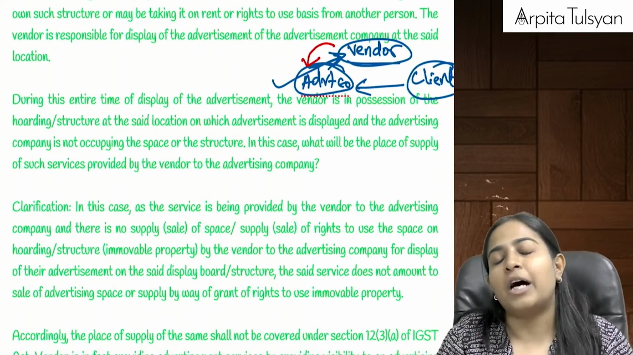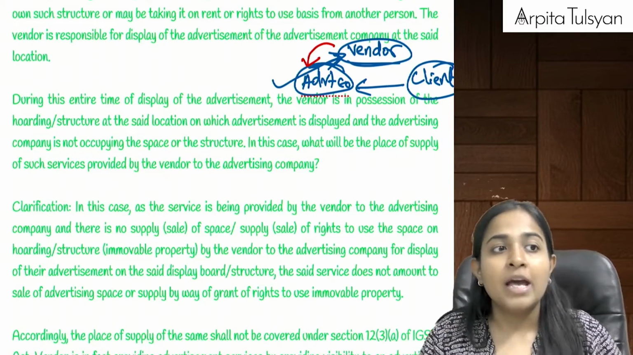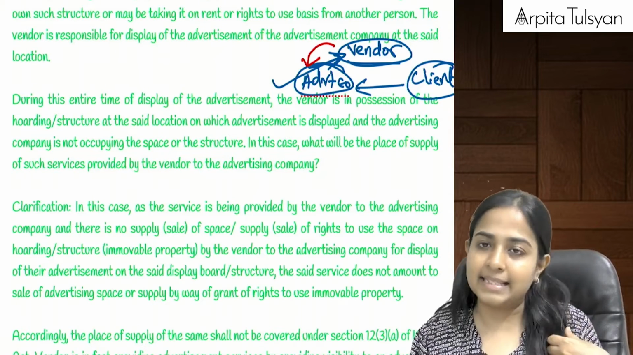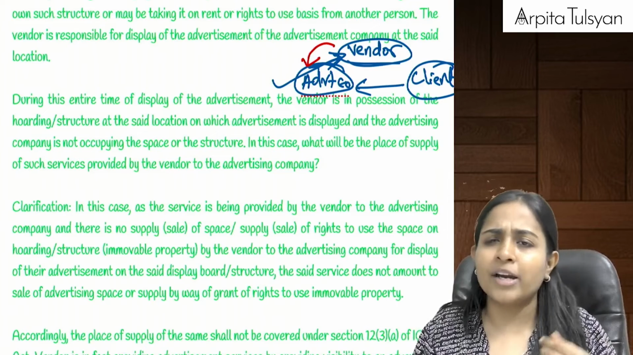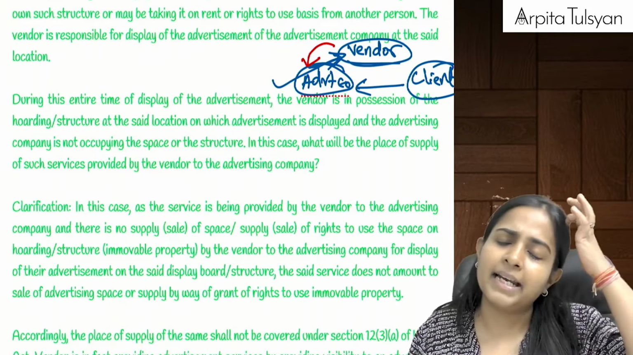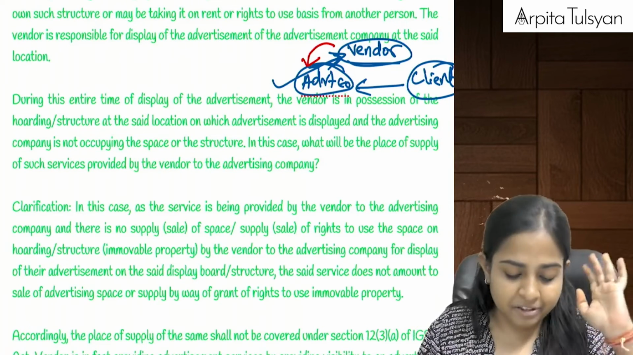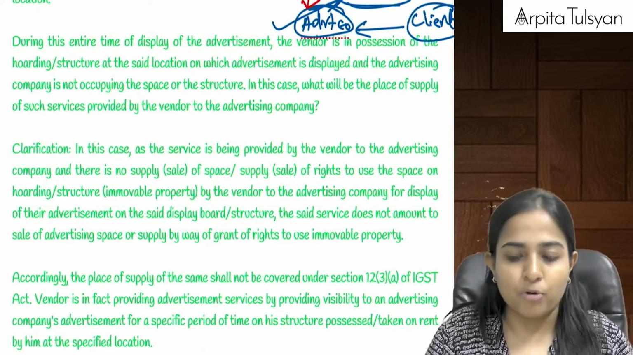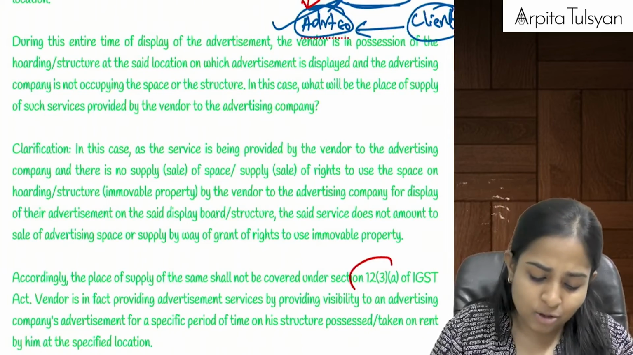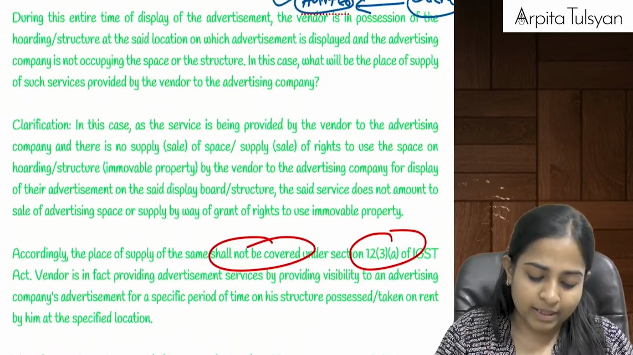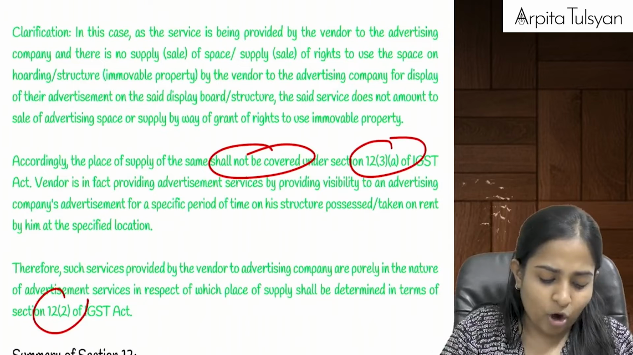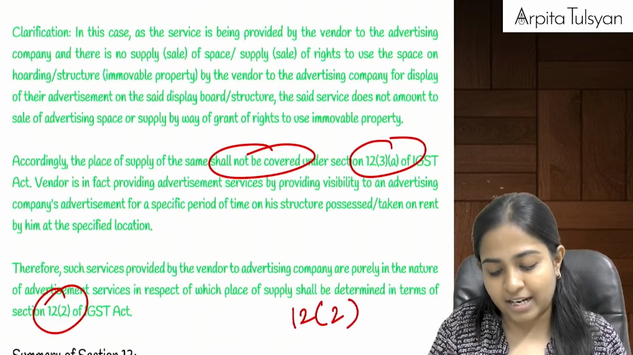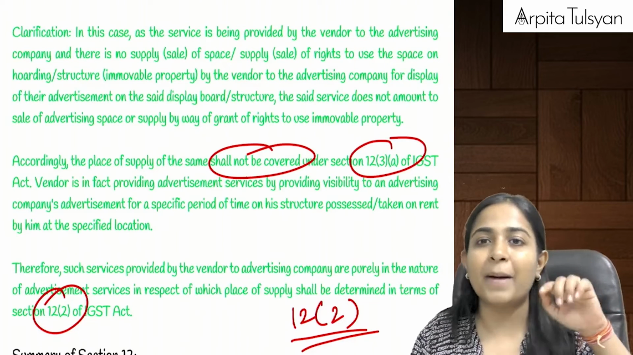What was happening in the previous issue? We were just talking to the vendor that I want your place, the rest of the things I will do. But here I am not talking to the vendor about the place. I am telling the vendor that my client's advertisement should go there. So here they are telling that since this does not pertain to immovable property, section 12.3 is not applicable here. Therefore, this will normally be covered under the by default provisions, which are given under section 12.2. Do you recollect the by default provisions?